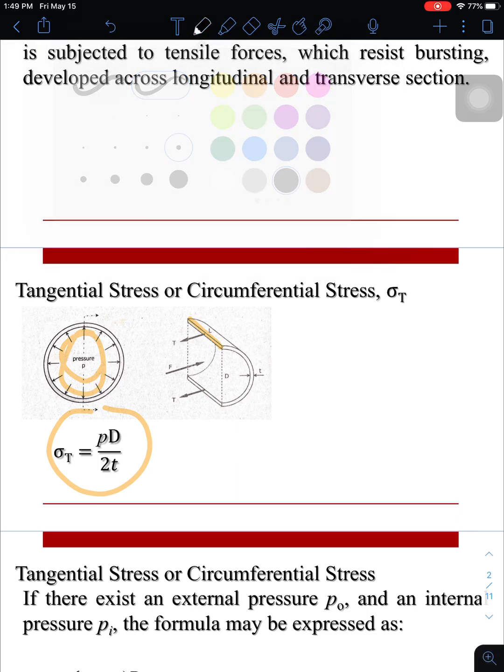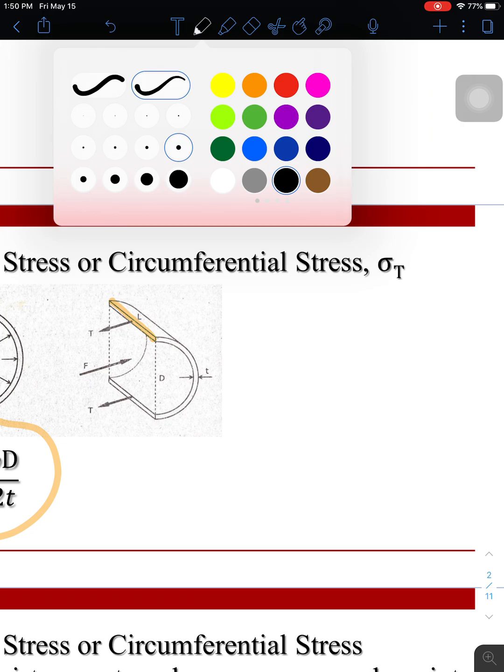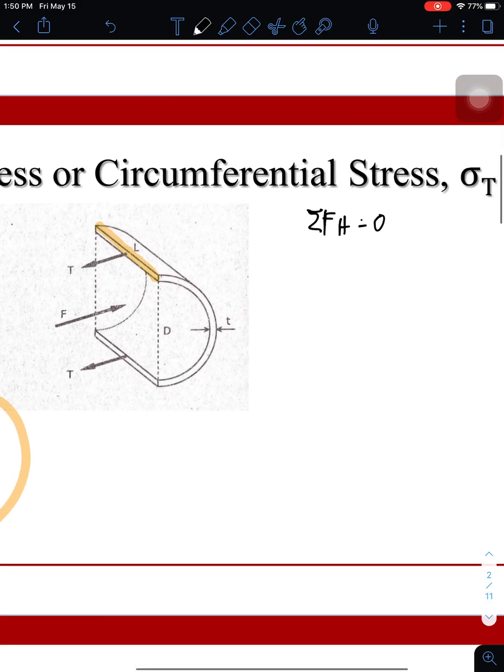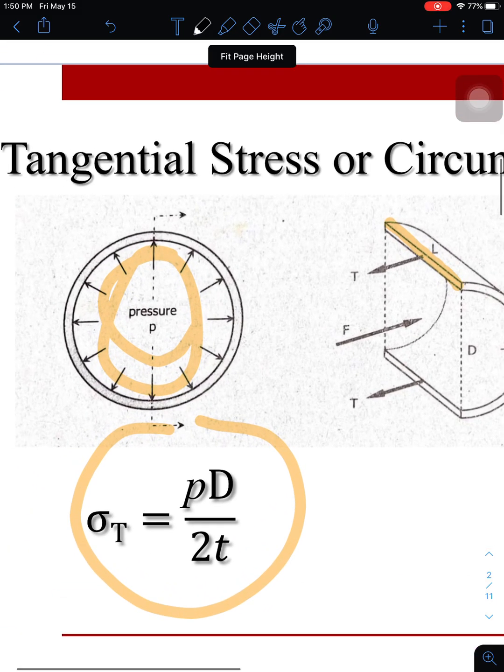In order for us to get that formula, we use the summation of forces in the horizontal position. As you can see, there are two tension forces equal to one force. That force is the resultant force of the internal pressure inside the tank. So why do we use the diameter cut, why do we use half of that portion?